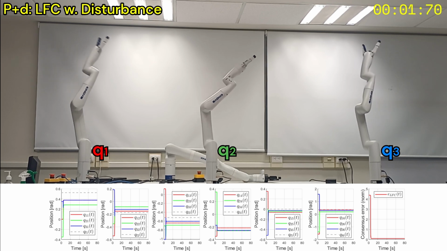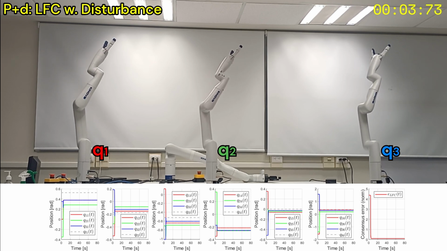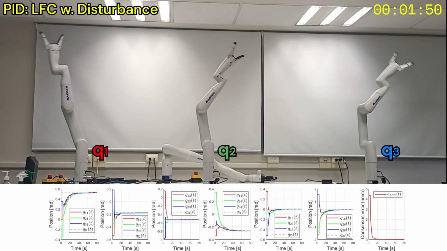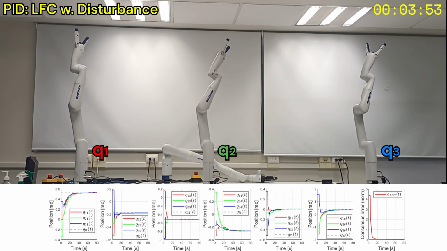Last, we add a constant disturbance to the leader-follower case. Here, we see that the P plus D controller is not able to converge to the position of the leader. Indeed, there is a considerably large error in every joint. But that was not the case for the PID controller. As observed, it was able to solve the leader-follower consensus even with external disturbances.